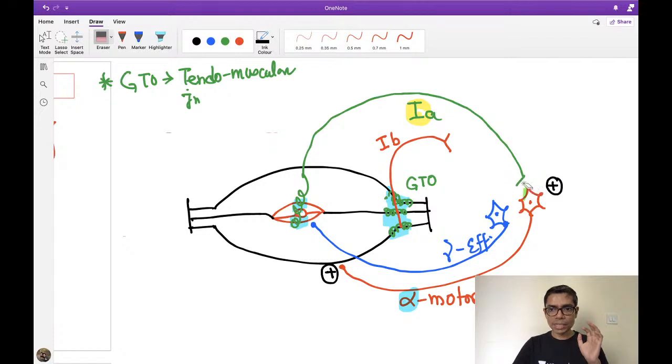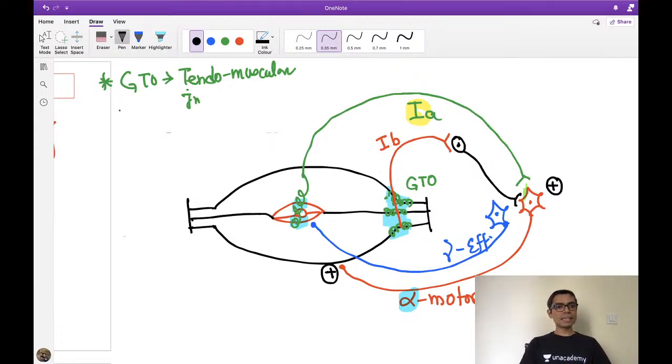It is waiting for an inhibitory interneuron to come in between, and this inhibitory interneuron is ultimately going to make a synapse with this alpha motor neuron.